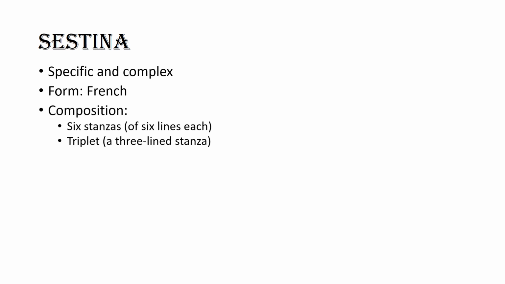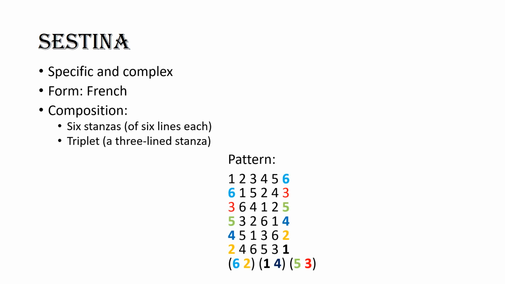Sestina. It is a poem written using a very, you can say, a specific and complex form. The form is French, and the poem includes 6 stanzas of 6 lines each, followed by a 3 line stanza at the end, or we can say at the end there is a triplet. Each stanza repeats the end words of the first stanza, but not in the same order. The final triplet contains all 6 of the words, 2 in each line. The pattern is as follows. You can see the complexity in this verse form.